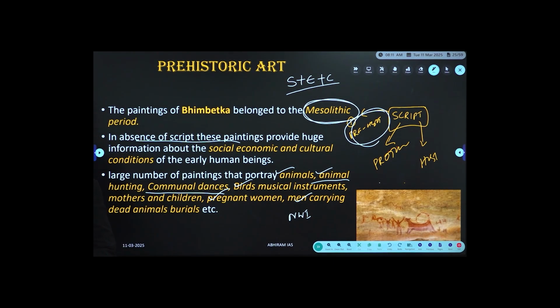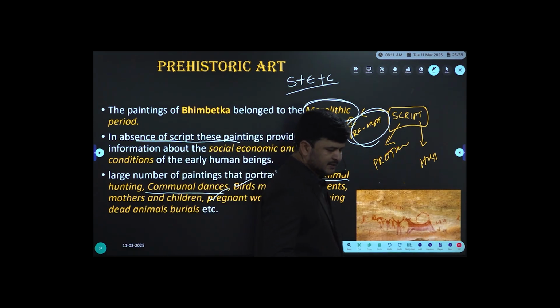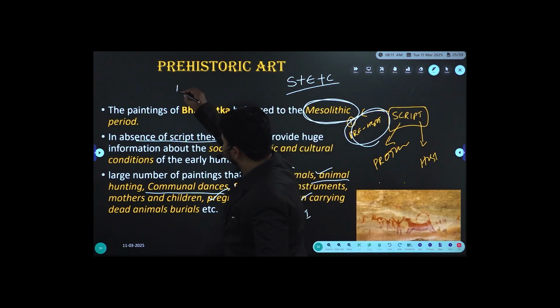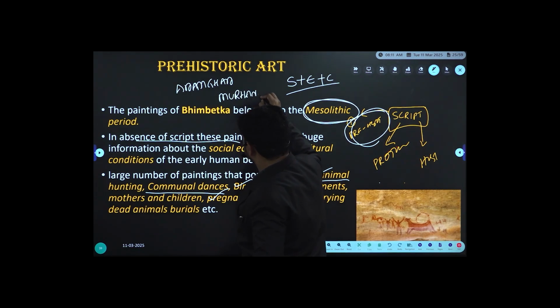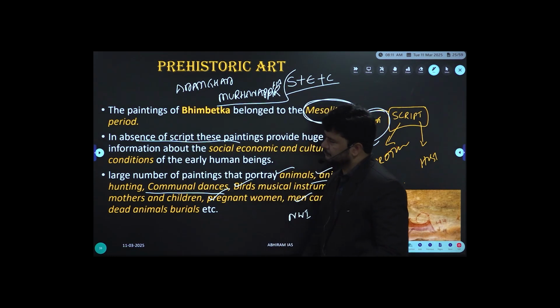The paintings of prehistoric people discovered at Bhimbetka, Adamgarh, which is on board, Murhana Pahar, P-A-H-A-R, Pahad, Konda, hill.